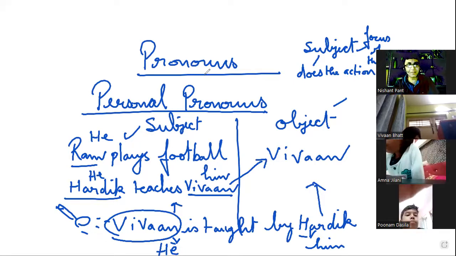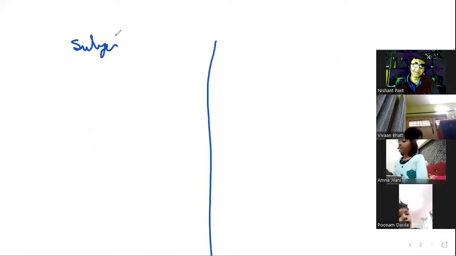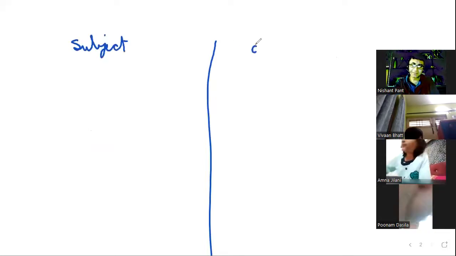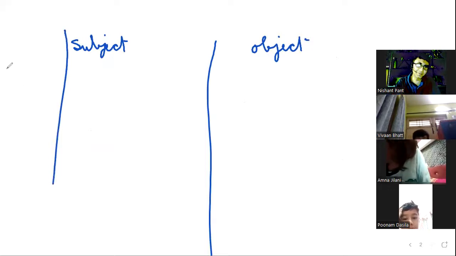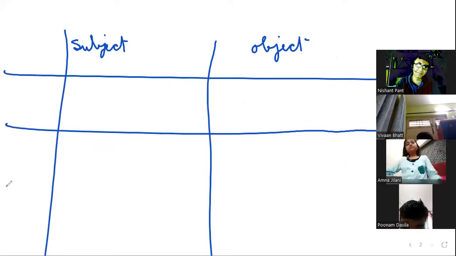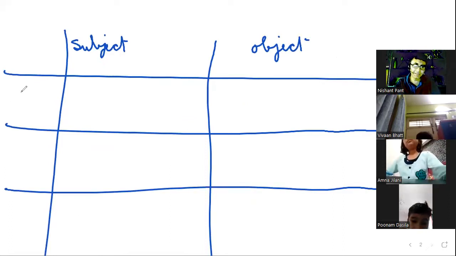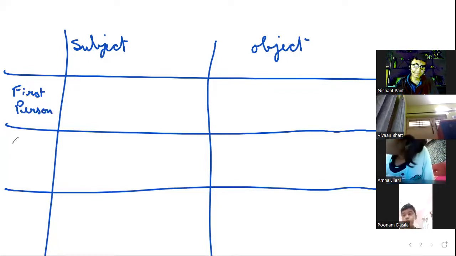So when we talk about personal pronouns, we divide them into two different categories, that is subject and object. And there are three narratives in English: first person, second person, and third person. First person is when I speak about myself.